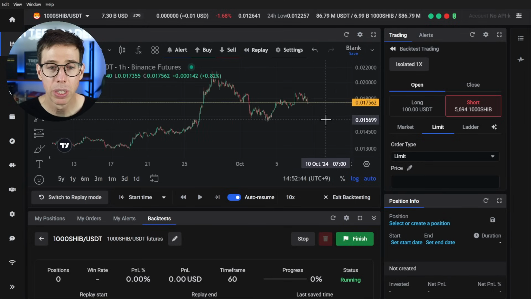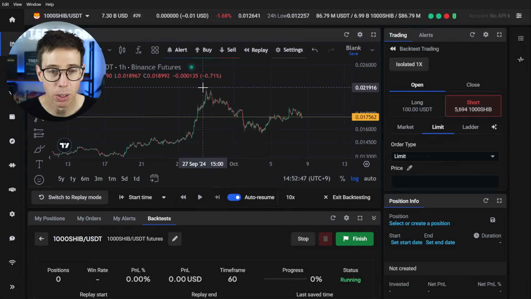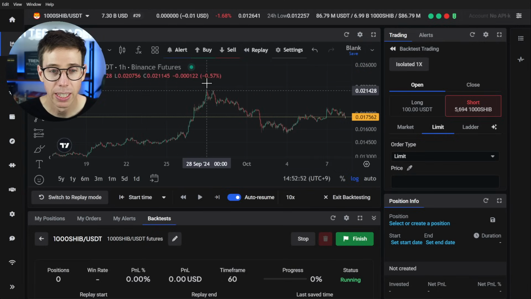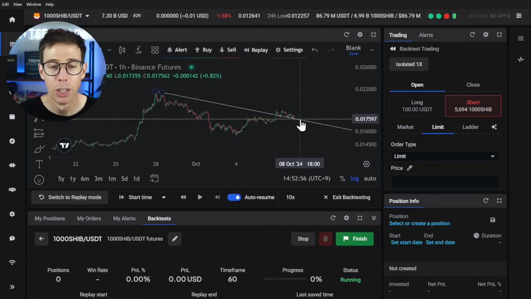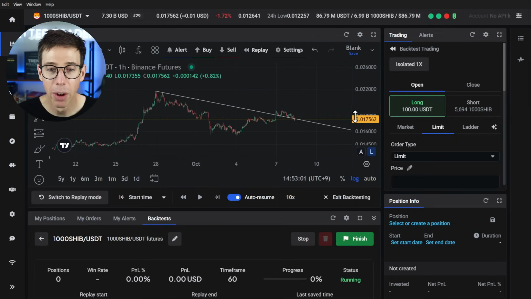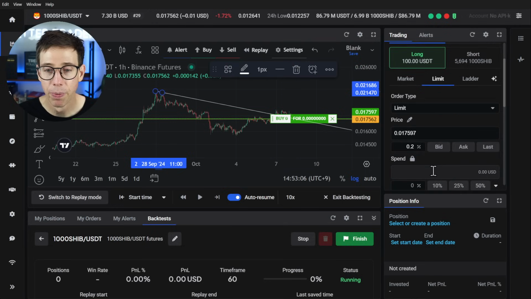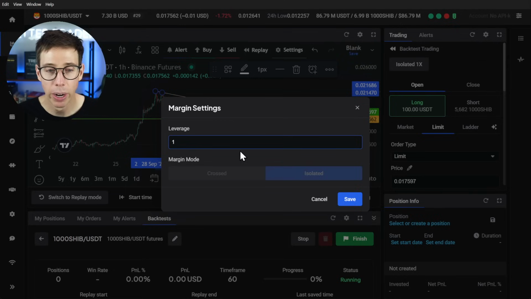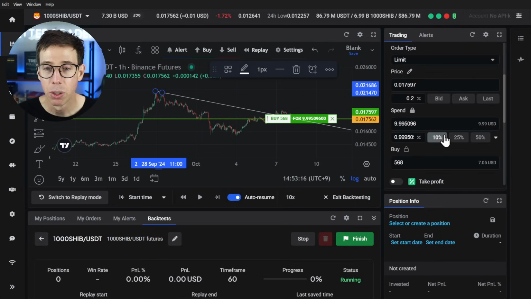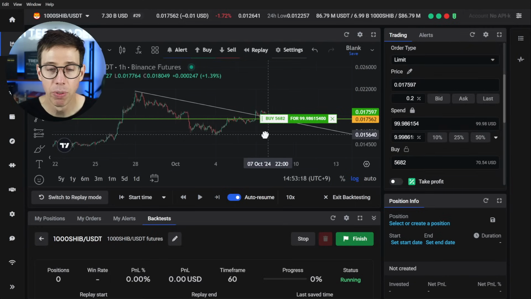Well, based off of what I'm seeing, I can see that there's resistance right here. So I can go, okay, let's take this resistance level, zoom in, test it out and see, what do I want to do? Well, the price is actually dancing on support right now. I actually want to take a risky long right here, let's go ahead and spend 10% of our max amount. Oh, we have to crank up the leverage. We're going to go ahead and use 10x. So now we have that much more. So we're going to go over here again, 10% of my available funds.